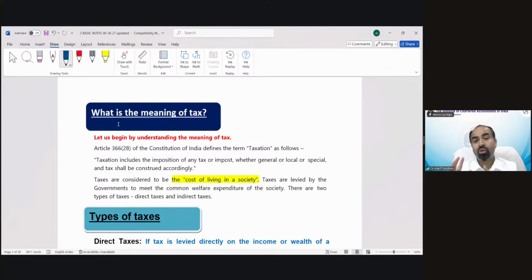It's just trying to make you understand why there is tax. Because we are living in this country, there needs to be infrastructure, roads, highways, bridges, etc. There needs to be safety. So there should be an army, and they need equipment to secure us. How will it be done? The charges to pay those soldiers, the charges to make that infrastructure in our country need to be collected from the society people, the country people.